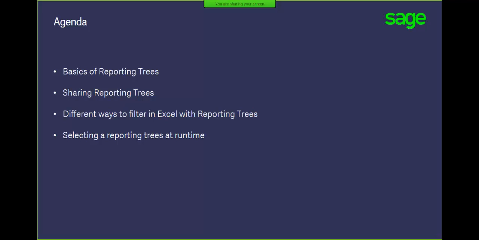So what I would like to cover today in reporting trees. I'm going to take you through the basics of creating reporting trees, and we've done quite a few webcasts that you can go and watch and see in more detail, but I'll go over that briefly. Then I'm going to show you how you can share your reporting trees once created on your PC with others. And I'm going to take you through the different ways you can use reporting trees to filter your layouts in the Financial Report Designer. Then finally, there's been some requests on how you can capture at runtime a particular reporting tree and then apply it to your Financial Report Designer. So I'll take you through the advantages of that and how you can set that up.